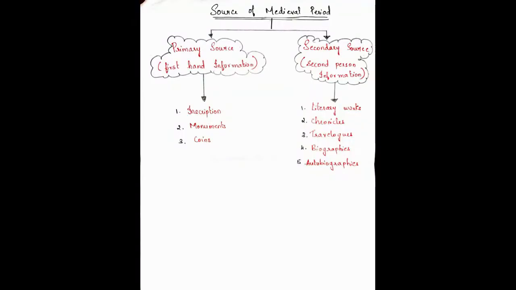In the last class video, we learned the base of history and the primary source, right? Okay, let's recall the primary source. Under primary source, we have inscription, monument, and coins. So, what do you mean by inscription? Inscriptions are writings engraved on solid surfaces such as rocks, stones, temple walls, and metals.